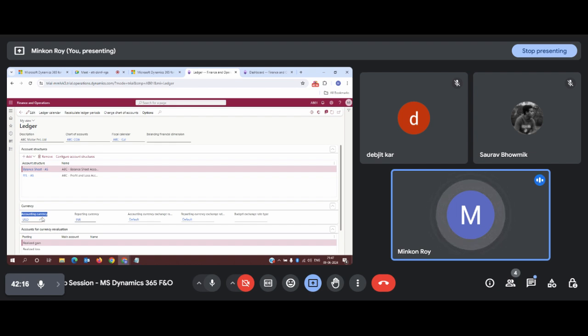I will show you. Once you have configured your currency, then the accounting and reporting currency can be bifurcated, or you can separate them from the default currency as per the requirement. Also there is an exchange rate. If you remember, we have studied the exchange rate, so you need to configure it. Now, these are the things that are mandatory for creation. Account structure is not that mandatory, but it will be required if you want to start your transaction.